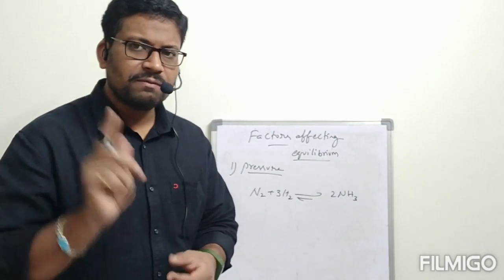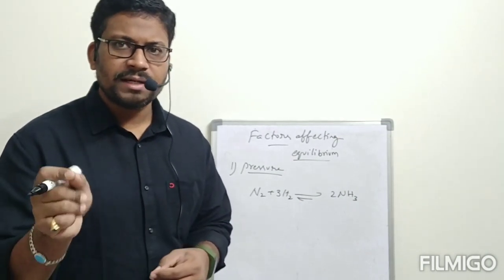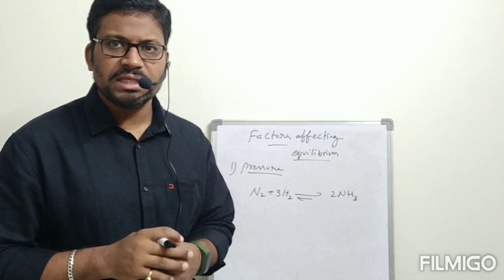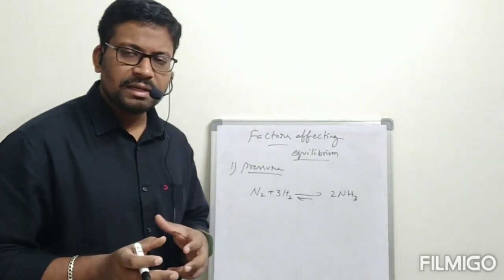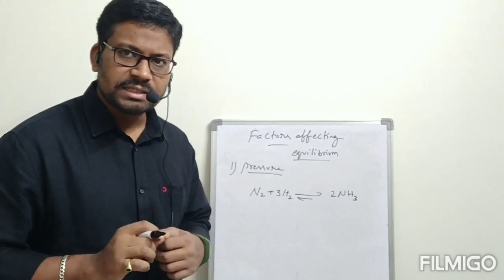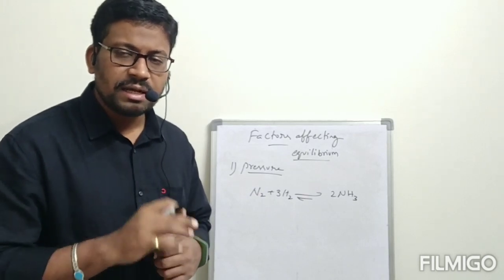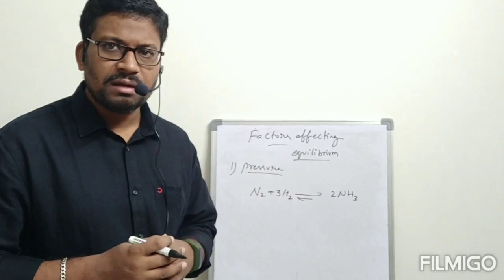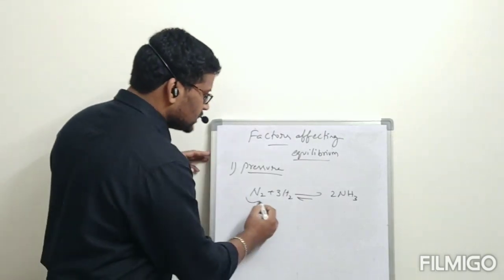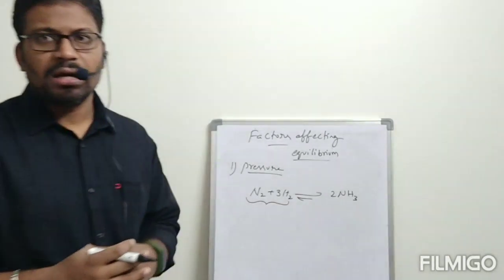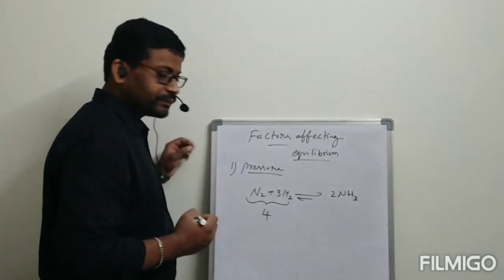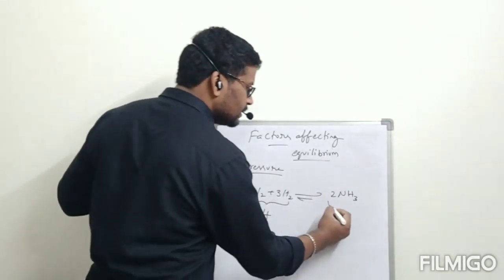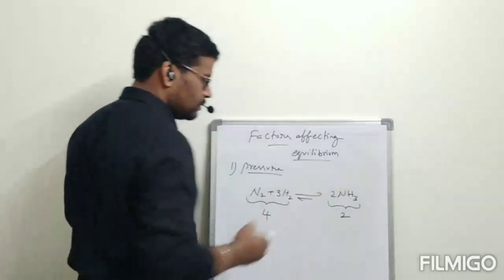I will give only one point, by using which we can easily understand the effect of pressure. After writing the reaction, immediately find the total number of moles on the reactant side and the total number of moles on the product side. What is the total number of moles on the reactant side? That is 4. On the product side, 2.